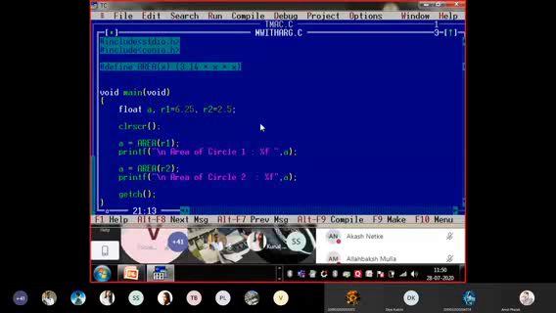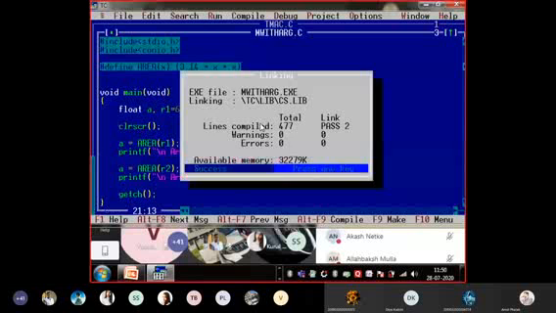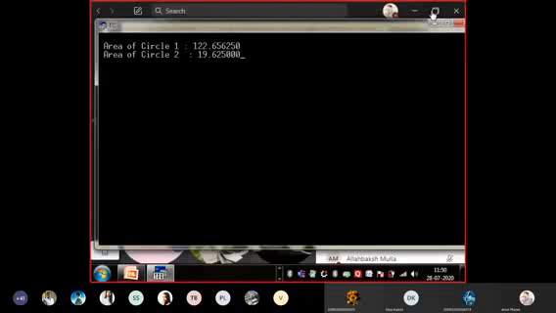Again I use F2 to save the program. Whenever you make any change, save the program, F9, and then Control F9. Now it is displaying the area of circle 1 and circle 2.